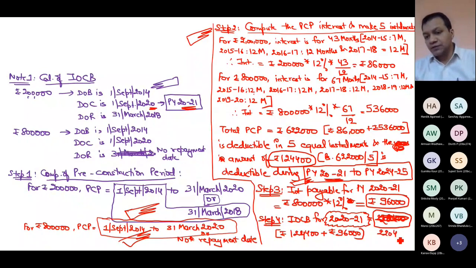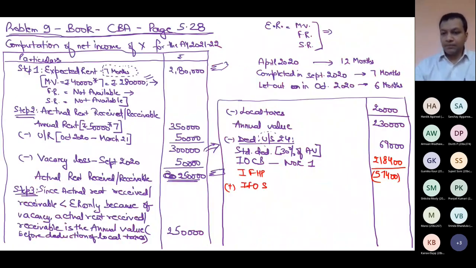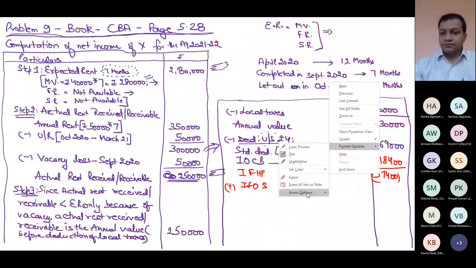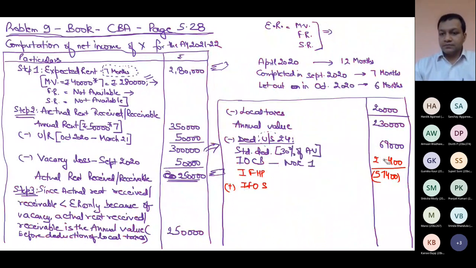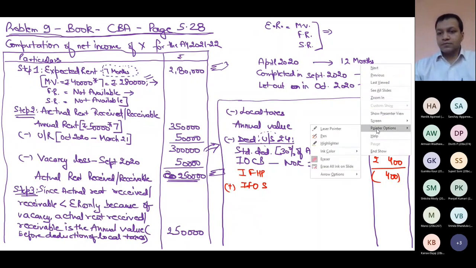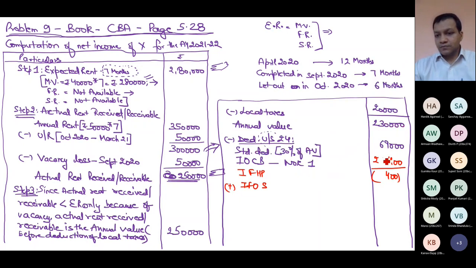Make this correction. 224,400. So 230 minus 69 minus 224,400, 59,400. Okay, do this correction.